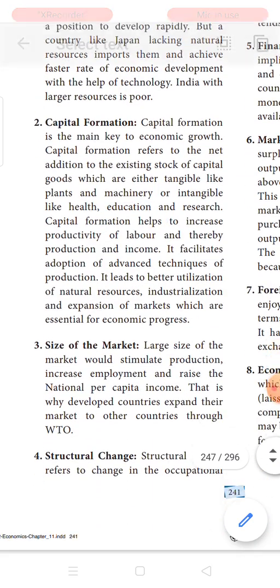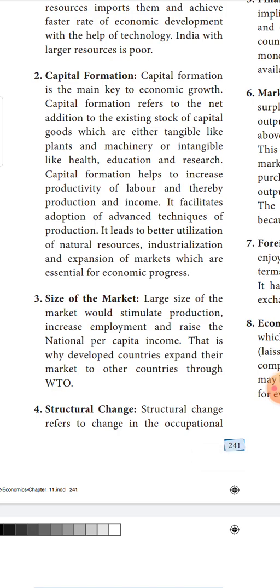Next is capital formation. One of the key factors which influences economic growth or development is capital formation. When capital formation is good in a country, it can create a huge amount of capital stocks. These can be either tangible goods or intangible assets.